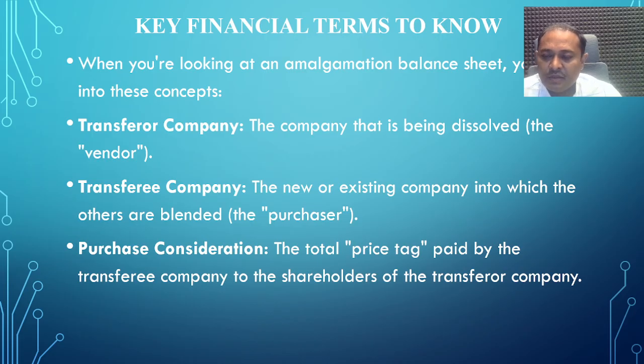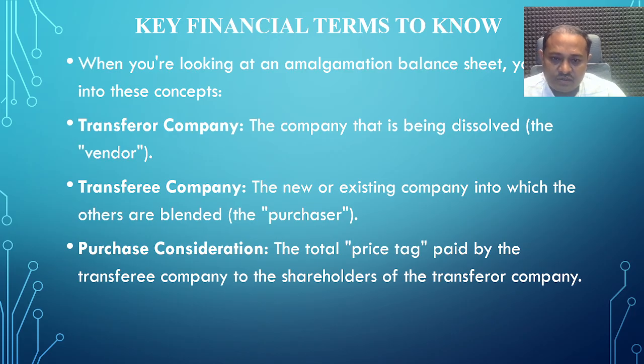Suppose A and B companies decided to amalgamate. In this situation, they form a C business. In such a case, the A and B companies are the transferor companies, that is, vendor companies. Transferee company: A and B businesses come together and form a C business, C Limited. This is the transferee company, the new or existing company into which the others are handed over, the purchaser.